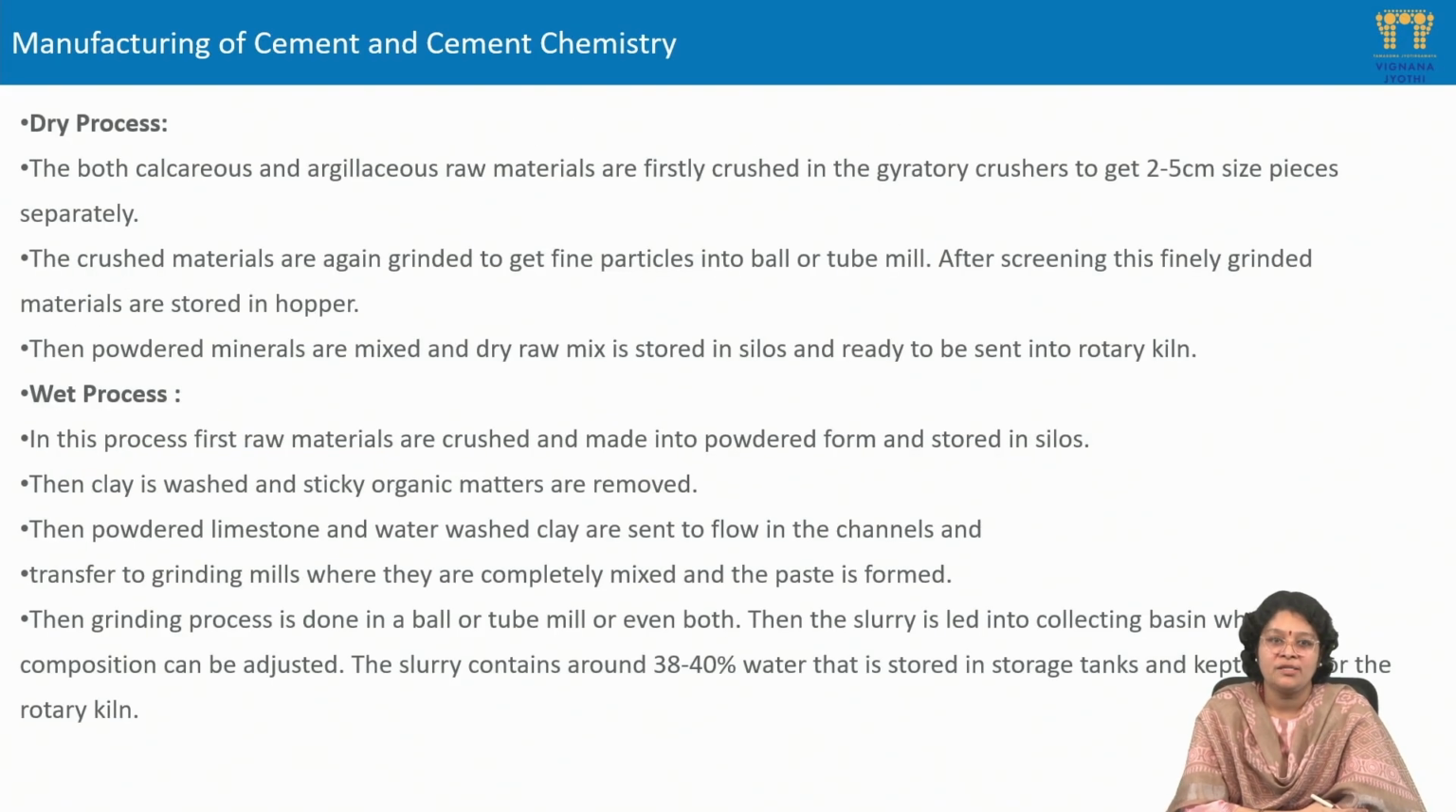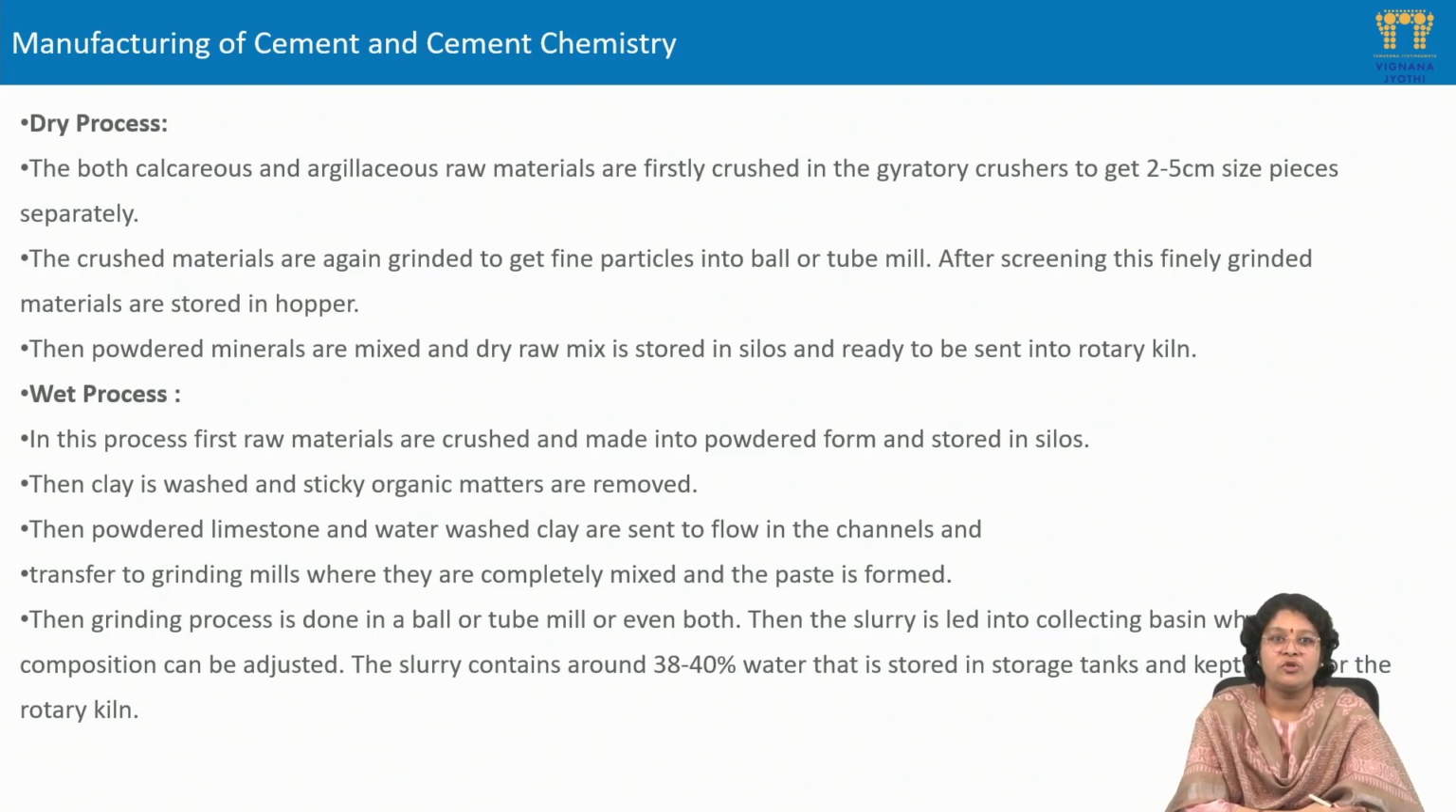Talking about the dry process, both the calcareous and argillaceous raw materials are first crushed in gravity crushers to reduce their size to 2 to 5 centimeters, after which they are sent into the secondary crushers, wherein fine particles are obtained. The powdered materials are then mixed in the required proportions, stored in the silos, and after which they are sent into the rotary kiln.